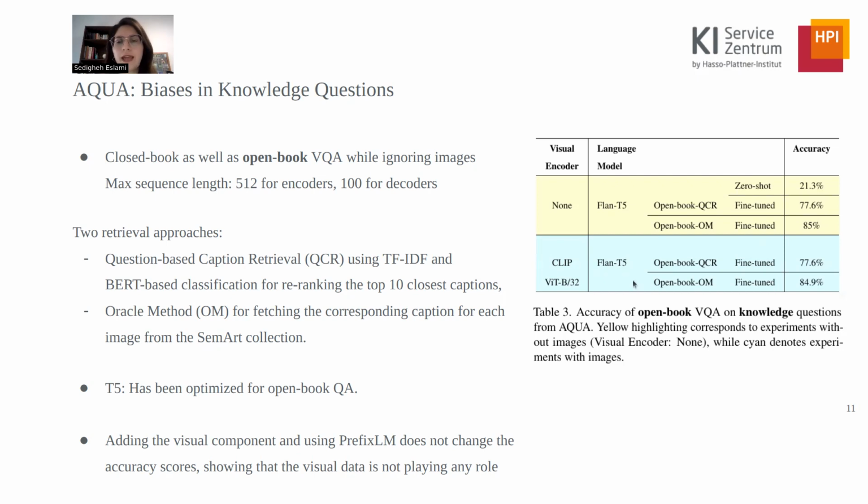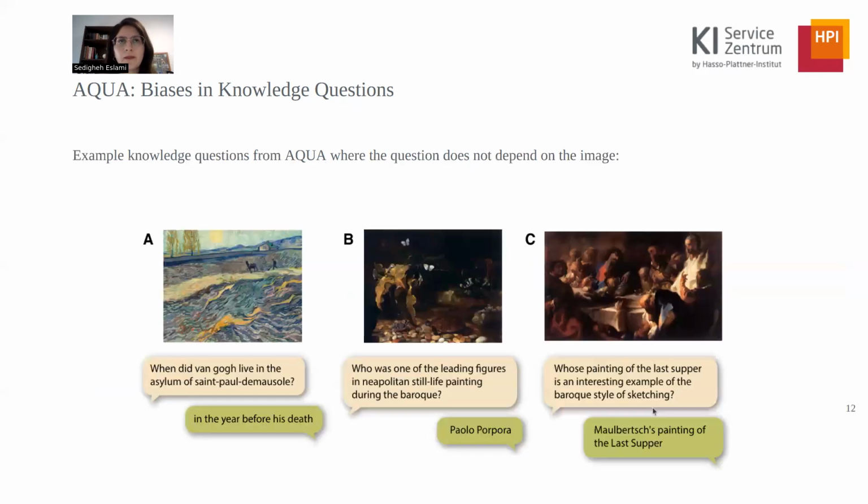However, we observed that when adding the visual component and using prefix LM, the accuracy stays the same. This shows that the visual data is not playing an essential role for comprehending and answering questions. We also provide a few qualitative examples that show knowledge questions are independent of the images. For example, this question about when did Van Gogh live in the asylum does not really require this image to be answered.